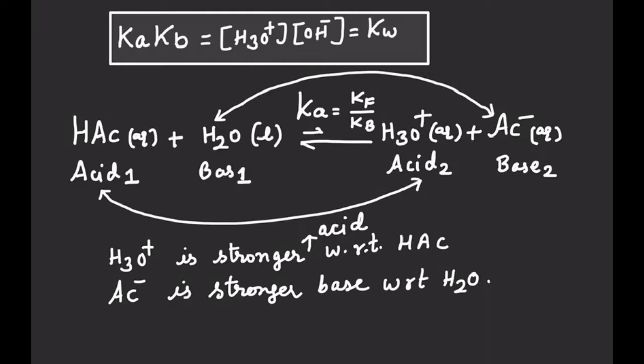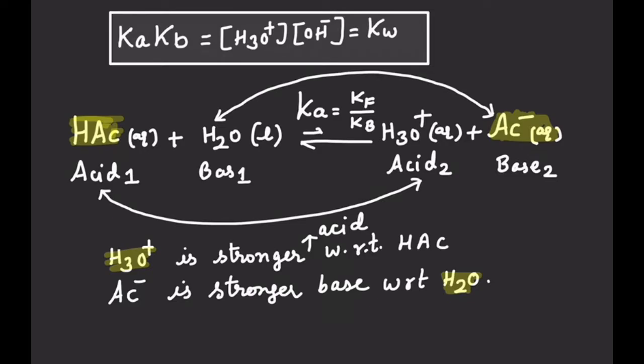So now we can understand that when we say that an acid is weak, its conjugate base is strong. When we are discussing these things, we are discussing in aqueous medium with respect to the H3O+ ion and water. When we say that acetic acid is a weak acid, we are saying it is weak with respect to the H3O+ ion.